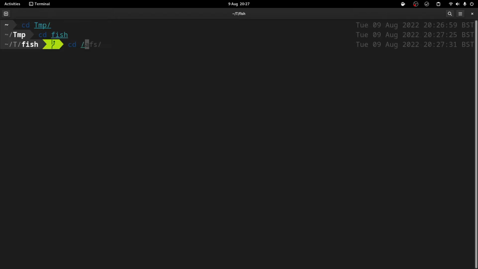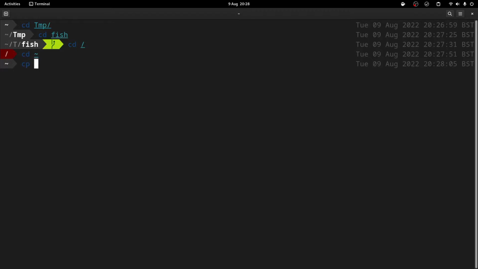I like these visual aids, they're nice. If I was to move into my root directory, the prompt would change to red to indicate that I haven't got any write permissions to that. Again, a nice, handy visual indicator. What else can we do? So go back to my home directory.